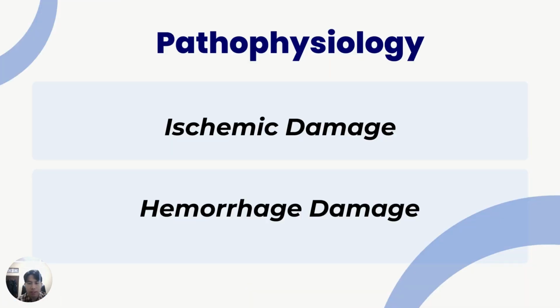Pathophysiology. Normal blood flow to the brain is often disrupted in the case of cerebrovascular disease, which can result in neurological issues like stroke, brain injury, or other neurological problems. Cerebrovascular disease can be broadly categorized into two main types: ischemic damage and hemorrhagic damage.